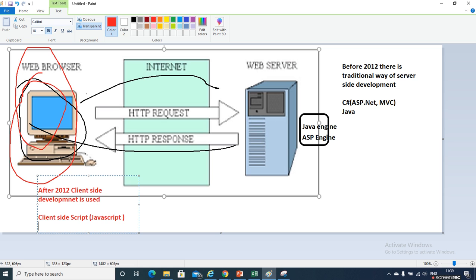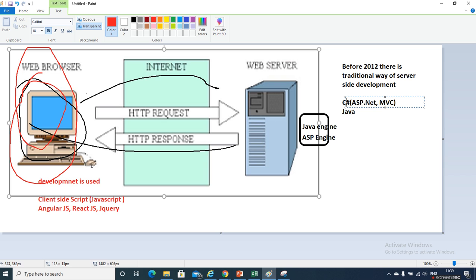Then what happened, as you know, AngularJS, React.js, jQuery, these things came into the picture. These are client side development, and server side is C Sharp .NET, Java. Nowadays, client side development means AngularJS, Knockout.js, React.js, all these JavaScript related things. The request which is processed at the client machine is called client side development, and if the request goes to the server, then it's server side.